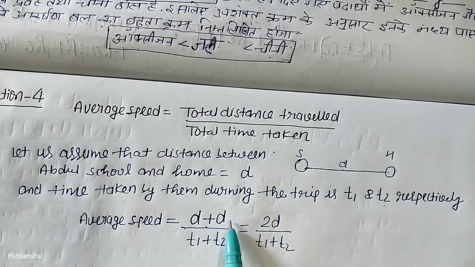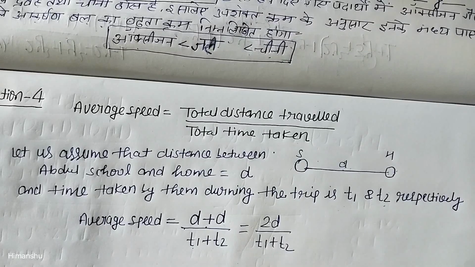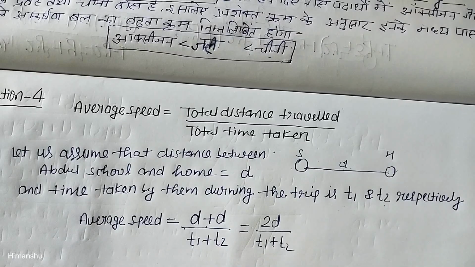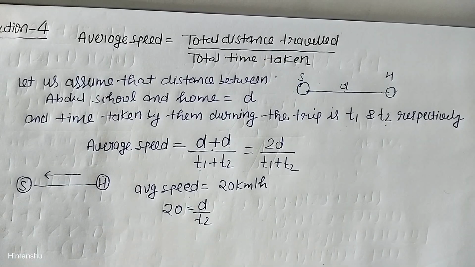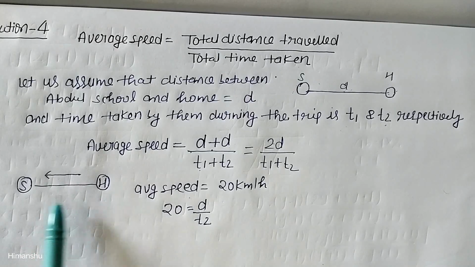D and D both are like terms, so it will become 2D, and the time taken in the first journey is T1 and in the second journey is T2. That's why it will become T1 plus T2. Now if we know the values of T1 and T2, then we can easily calculate the average speed of Abdul throughout the journey.